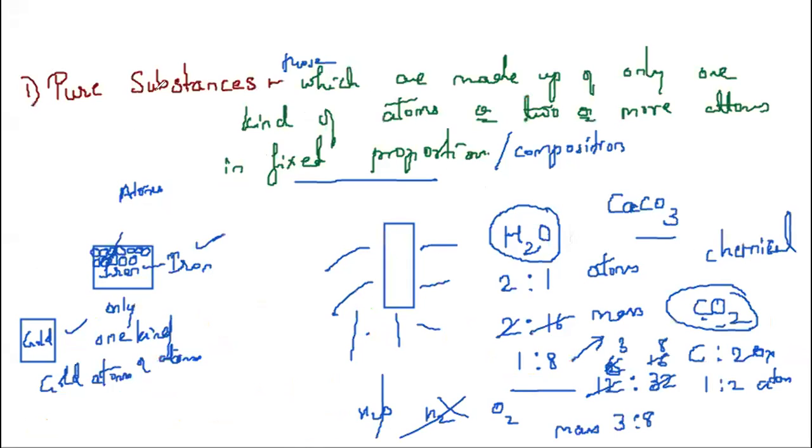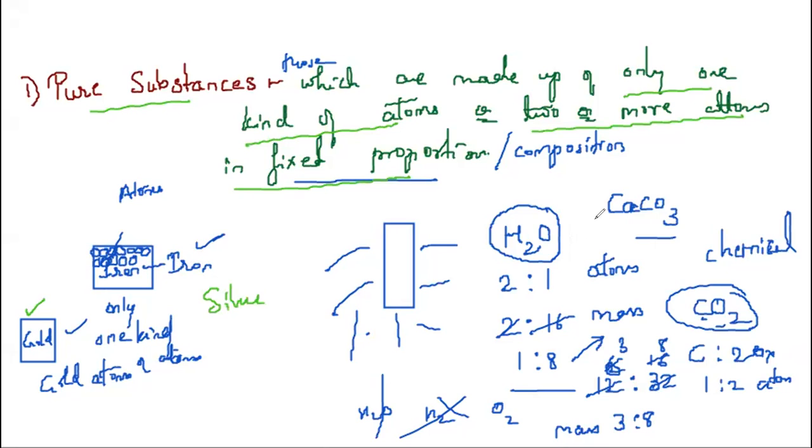So what are pure substances? They are those which are made up of only one kind of atoms, or even if they are made up of two or more kinds of atoms, they are in a fixed composition, fixed proportion. Only one kind of atoms, take atoms of gold. Gold element you take, pure substance, it will have gold atoms only. Iron you take, it will have iron atoms only. Silver you take, it will have silver atoms only.